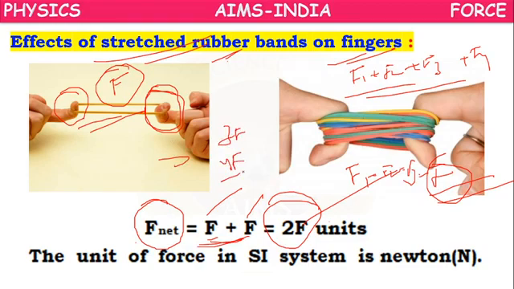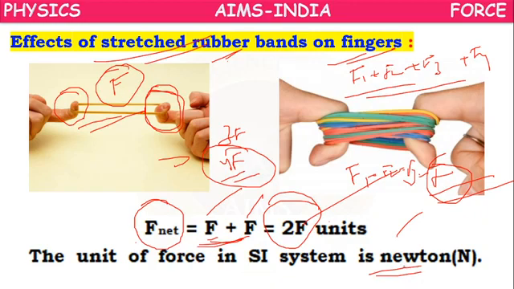If you take 4 F units, like that we can find the net force. The unit of force in the SI system is Newton. On behalf of Sir Isaac Newton, they have named the unit of force as Newton.